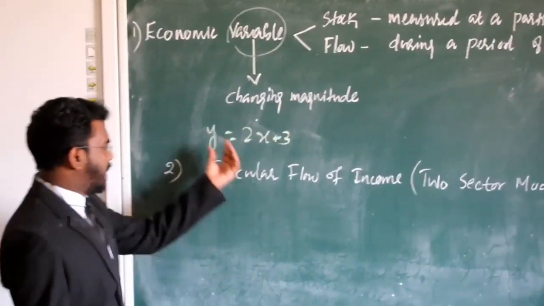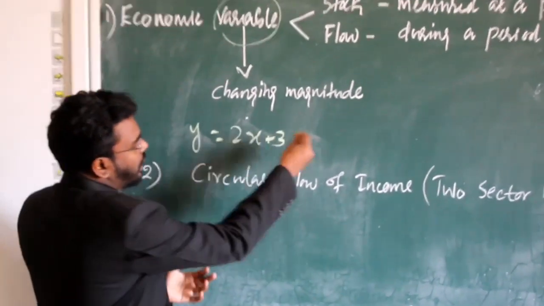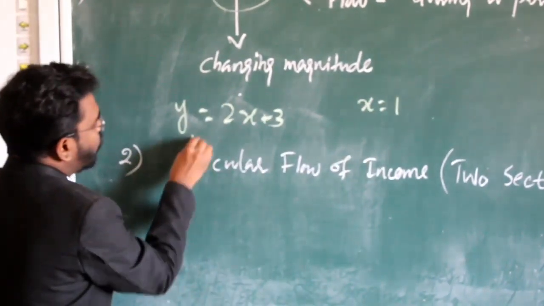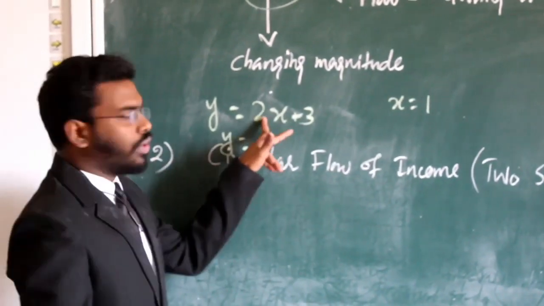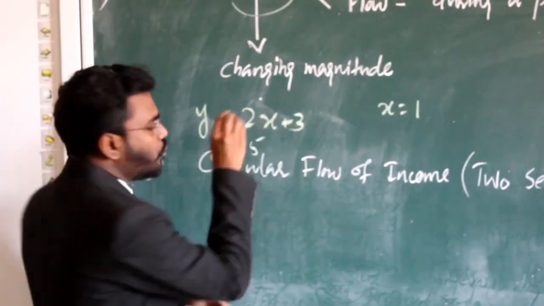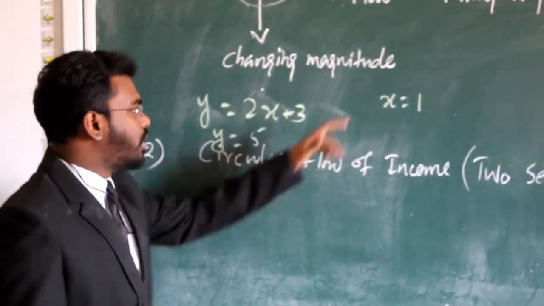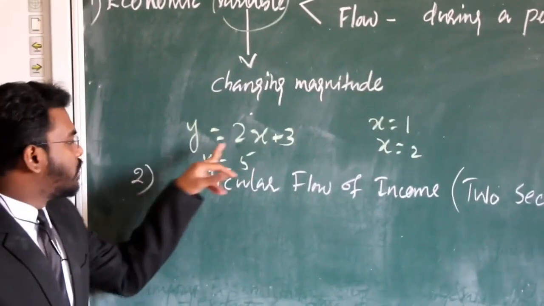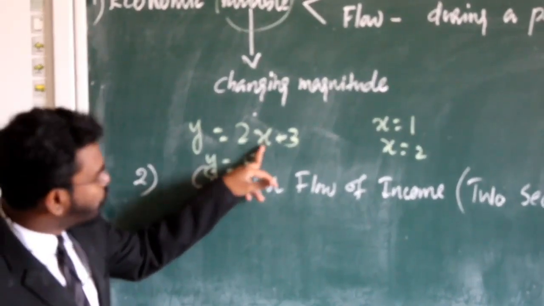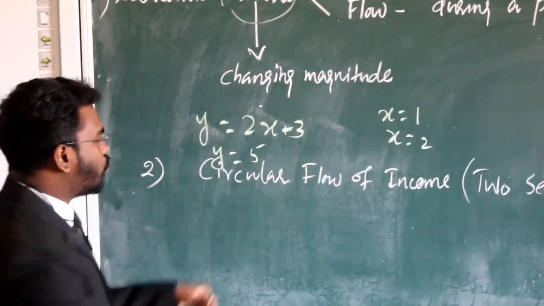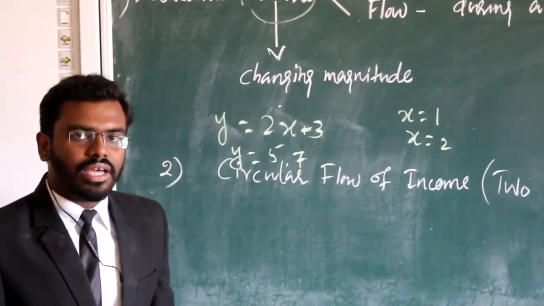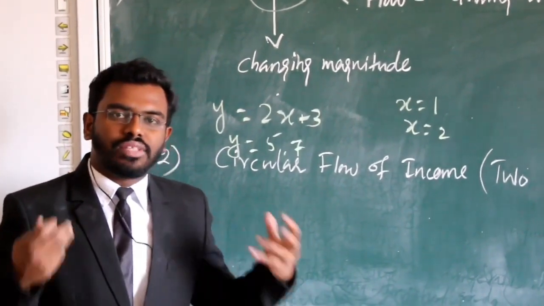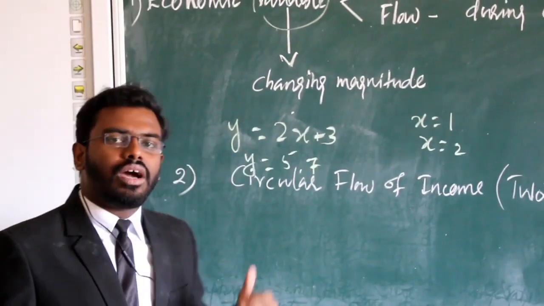Got it? For example, if we give the value of x as 1, then the value of y will be 2 into 1 plus 3, that is equal to 5. At the same time, if we give the value of x as 2, then the value of y will be 2 into 2, 4 plus 3, that is equal to 7. So the values of x and y are always changing, so that's why x and y are known as